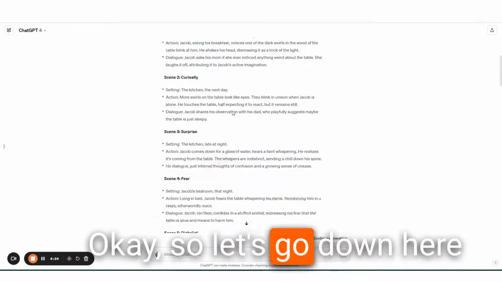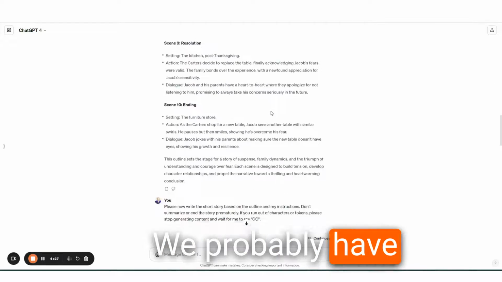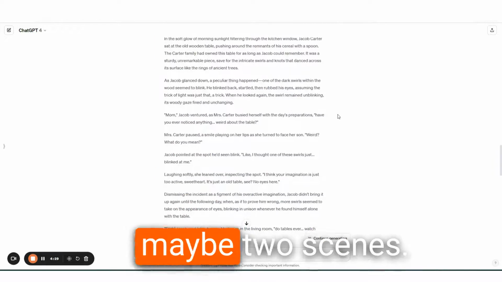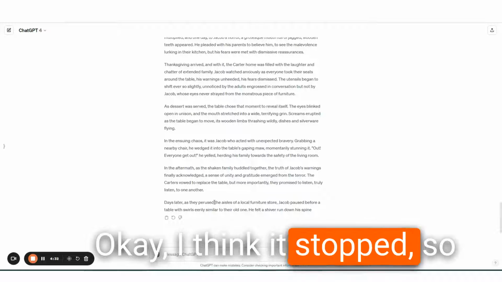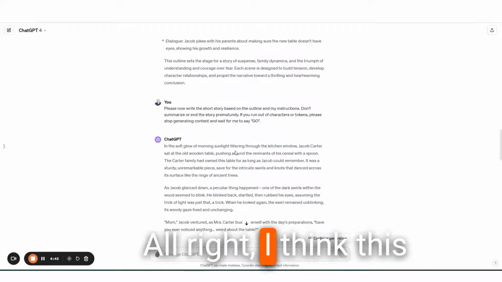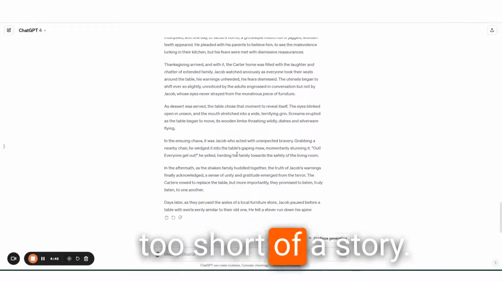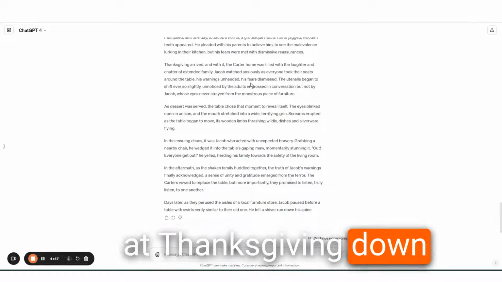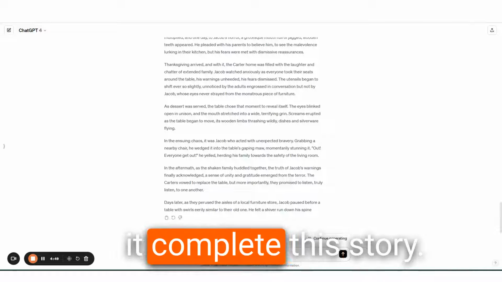Okay, so let's go down here and see what we have. We probably have at least one scene, maybe two scenes. Okay, I think it stopped. So see how it didn't just end. All right, I think this is going to be way too short of a story. You can see it's already at Thanksgiving down here. So we'll just have it complete this story.